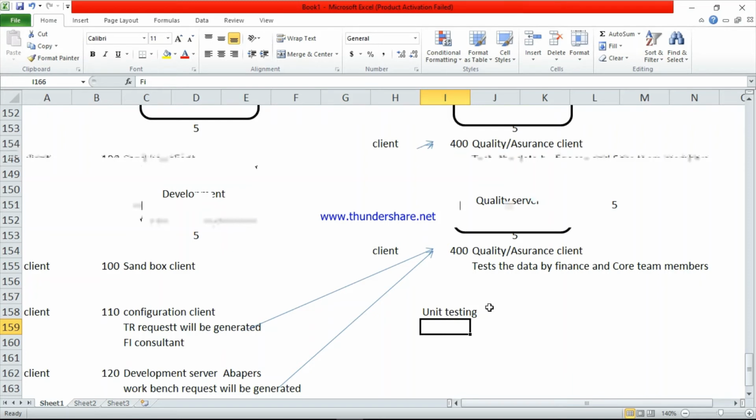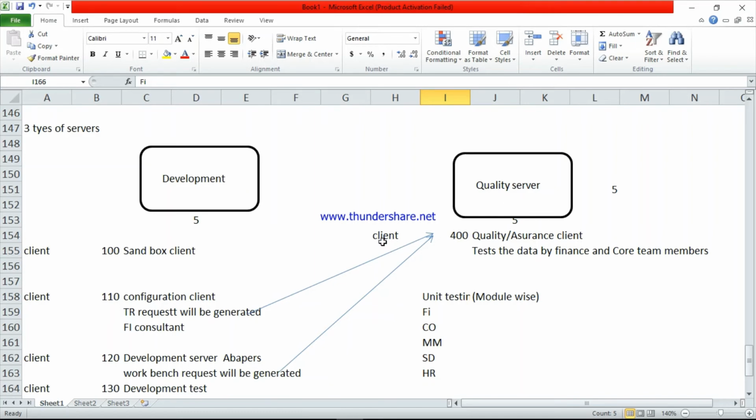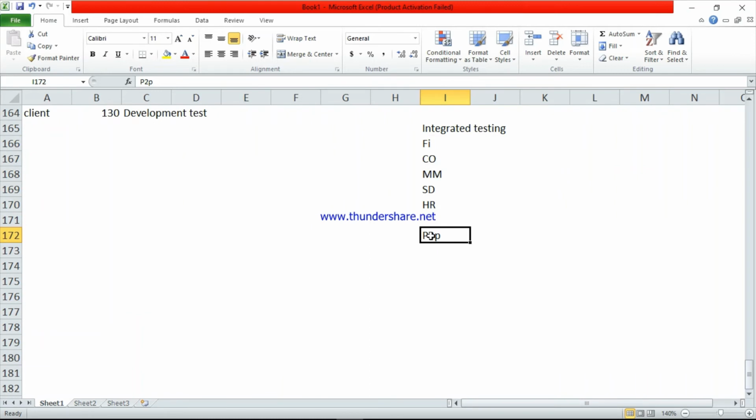See here, Tata Group is already using Oracle until 2020. From next year they want to implement SAP. For the last 5 years Tata has been using Oracle, so the company has been running for 5 years and that data is stored in Oracle software. So here, the first one, the pre-production client, means we have to get the last 5 years data from the previous package, Oracle, to SAP.